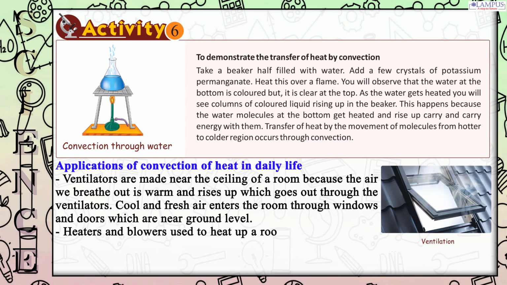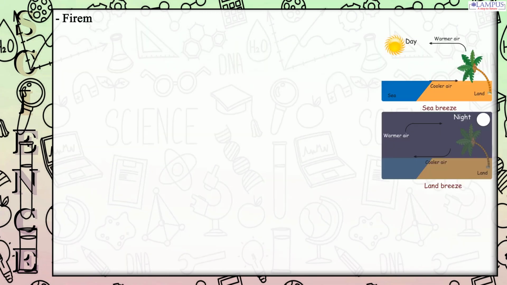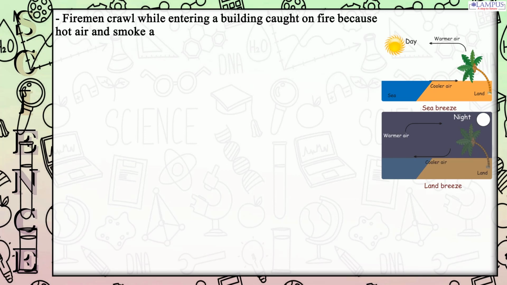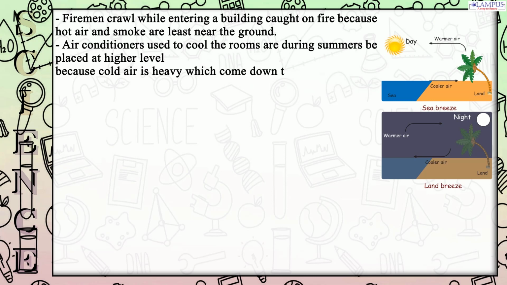Heaters and blowers used to heat up a room in winters should be placed near ground level so that they heat the entire room by setting up convection currents. Firemen crawl while entering a building caught on fire because hot air and smoke are least near the ground. Air conditioners used to cool rooms during summers should be placed at a higher level because cold air is heavy, which comes down to cool the room.